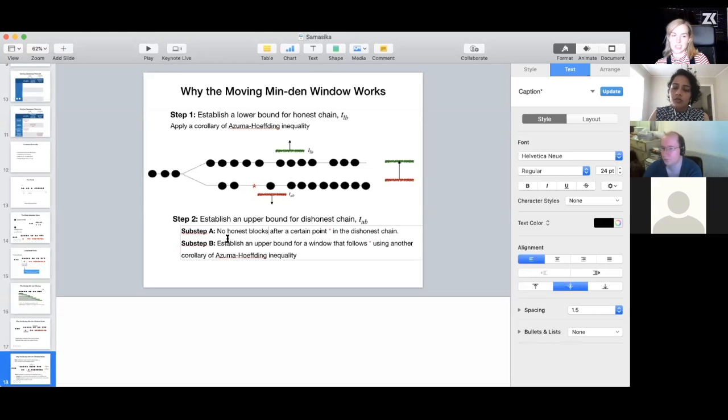What we are trying to say is we want to pinpoint a time after which there is no honest participation. That is substep A, to recall. And the way we do it is we say that, okay, so there are multiple cases.